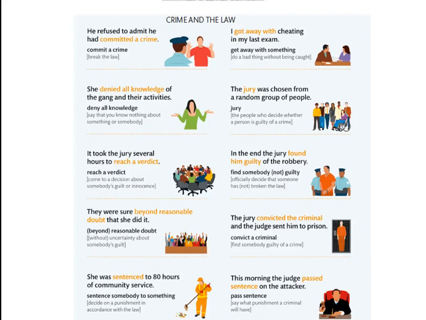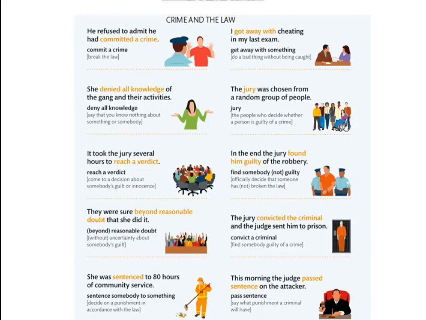The jury was chosen from a random group of people. Jury are the people who decide whether a person is guilty of a crime or not. In the end, the jury found him guilty of the robbery. To find somebody guilty or not guilty is to officially decide that someone has broken the law or has not broken the law.